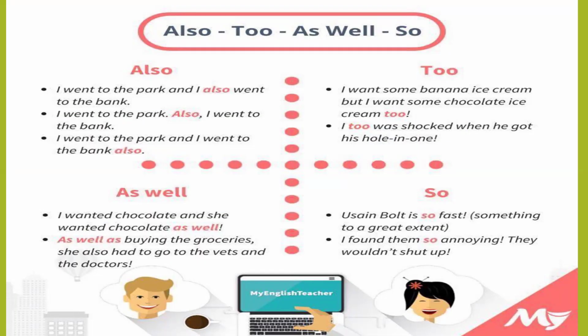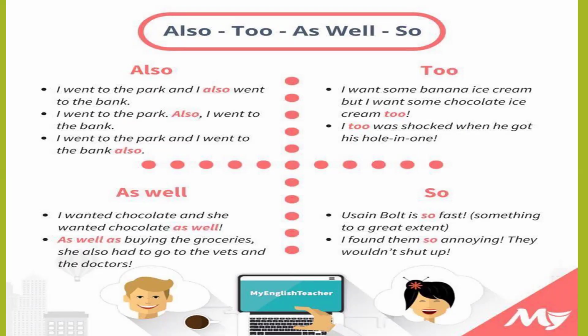I went to the park and I went to the bank also. So we have seen that also is used at the end of the sentence. We can use it at the end of the sentence, we can use it at the starting of the sentence, and we can use it before the main verb. Also is used after the modal verb, auxiliary verb.